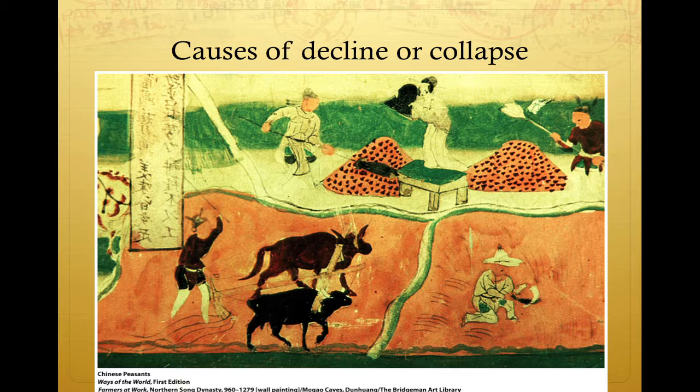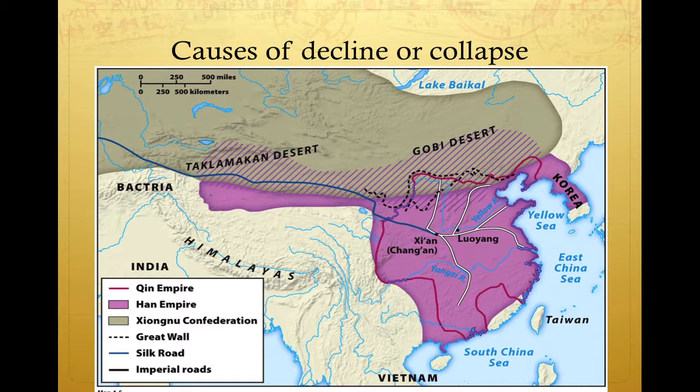External problems focus on outside threats. For China, that's the Xiongnu, and again in brown up here on this map is the Xiongnu Confederation, which is where the threat is coming from for the Qin and Han dynasties. And the Great Wall is shown in this map in these dotted lines here. And for Rome, the threat is from the Germanic-speaking peoples to the north.